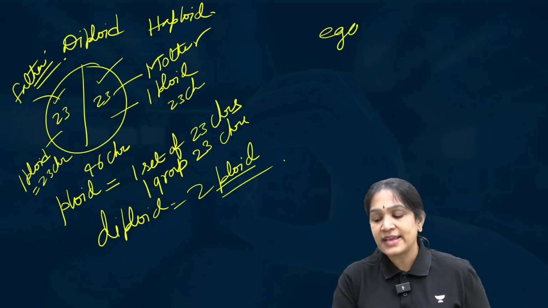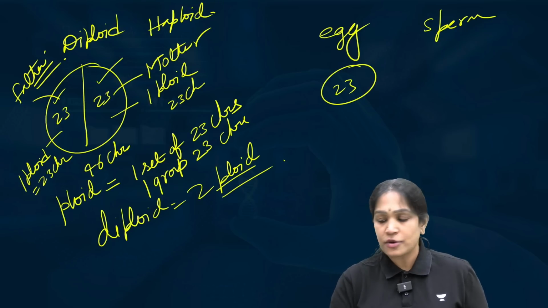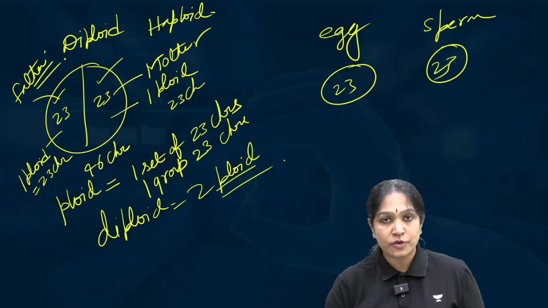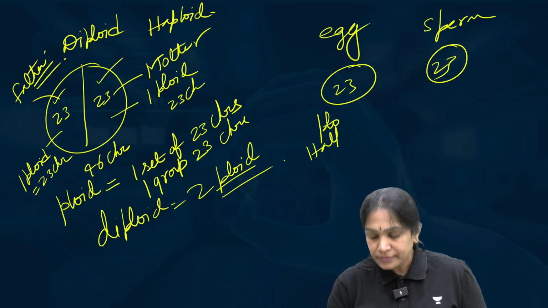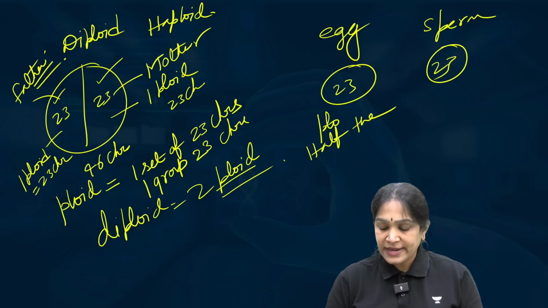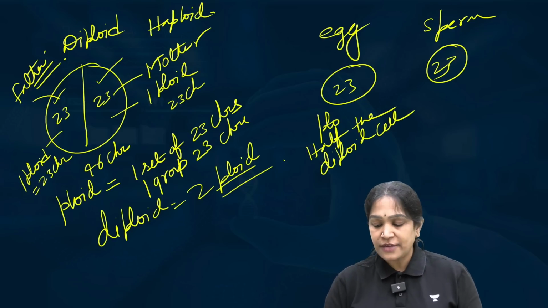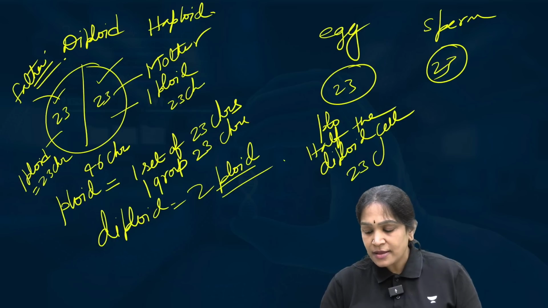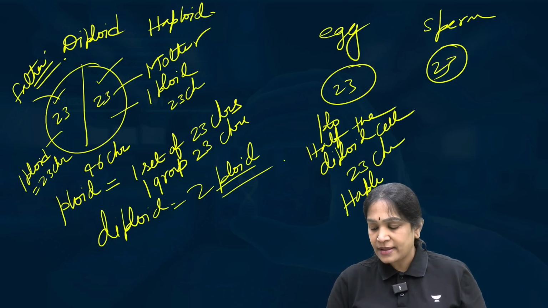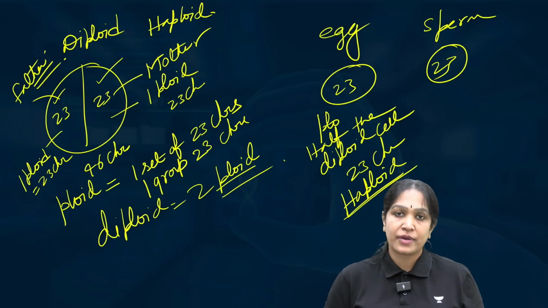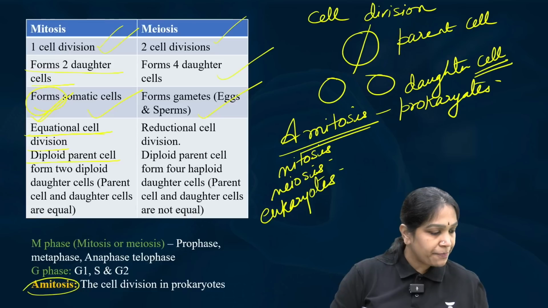But if you take an egg cell or a sperm cell, an egg cell will have only 23 chromosomes, a sperm cell will have only 23 chromosomes. So therefore this is only half the diploid cell, isn't it? So therefore it will have only 23 chromosomes. Half the diploid cell is haploid. So gametes are haploid, but our somatic cells are diploid.